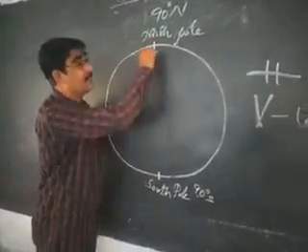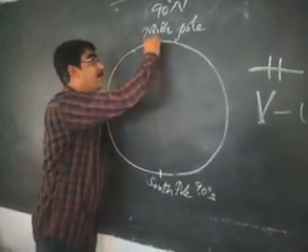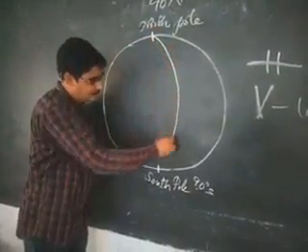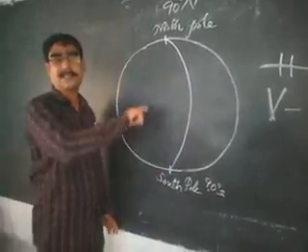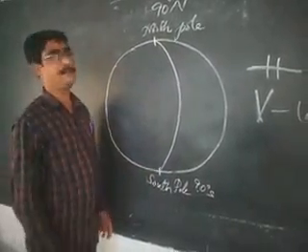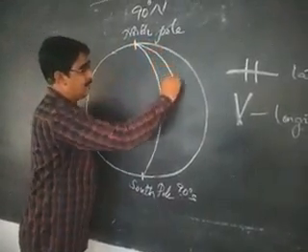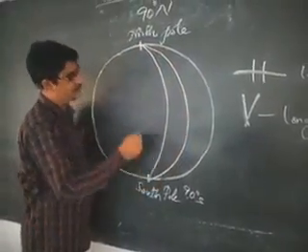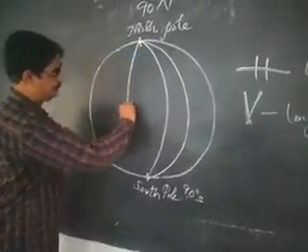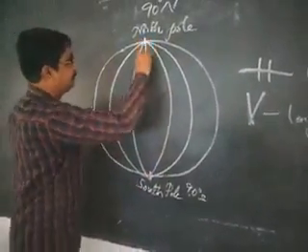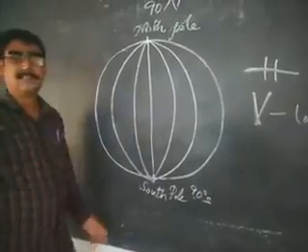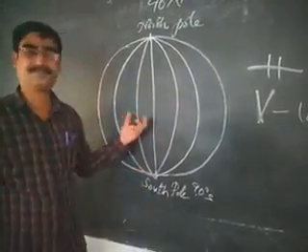See here, the longitudes are starting from North Pole to South Pole. They are connecting the poles on the globe, just like this. It just seems to be a ball.